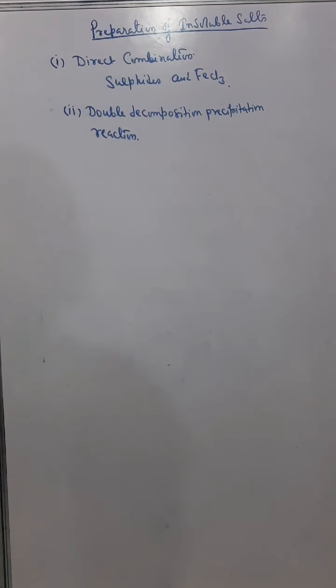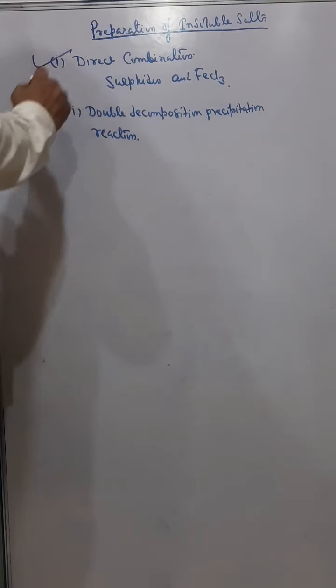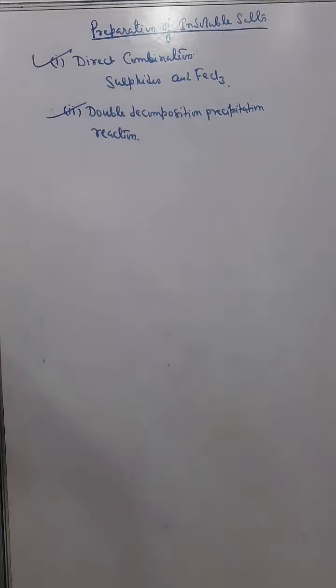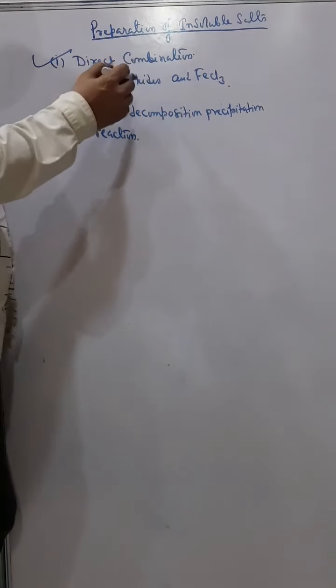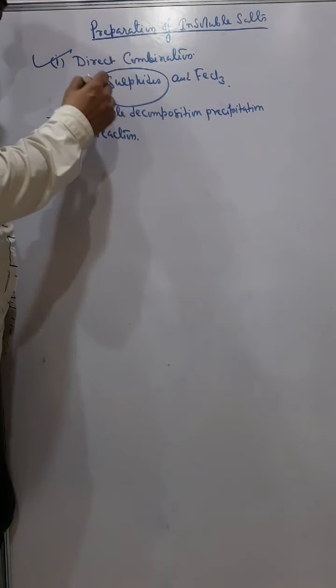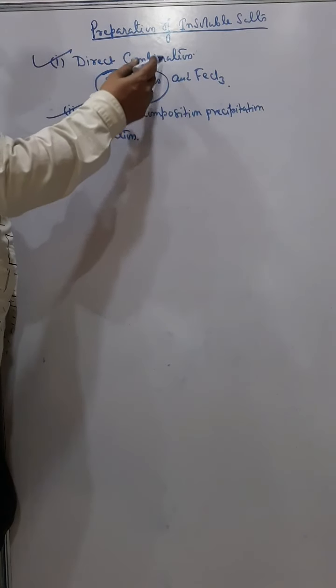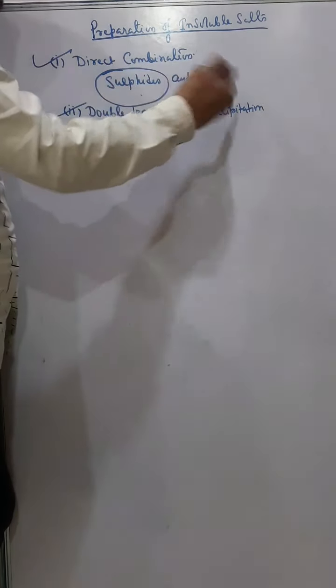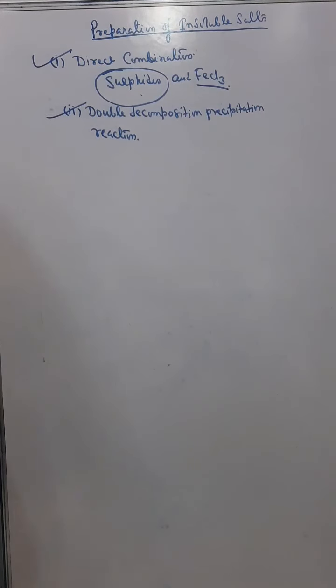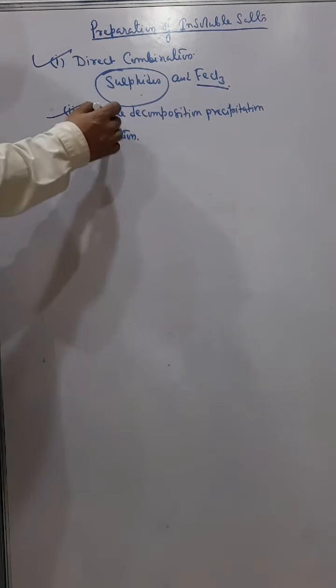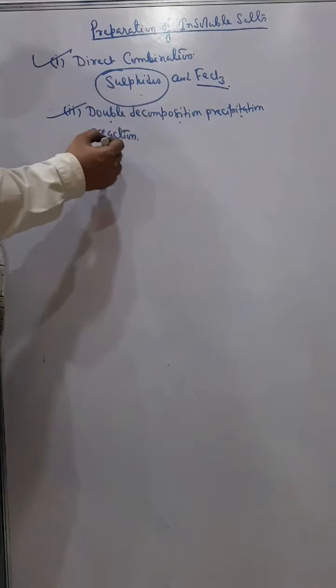Now preparation of insoluble salts. Generally we use two methods. These are two most common methods. The first is direct combination, but not all salts. You remember, only sulfide salts we prepare by direct combination, and ferric chloride. I'll tell you. And the second method is double decomposition, precipitation reaction.